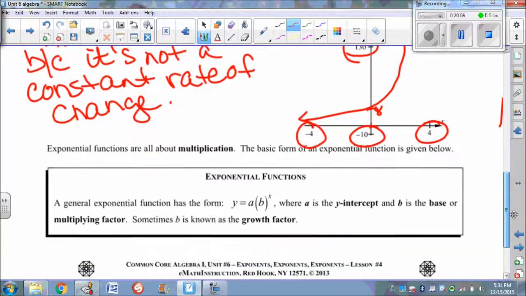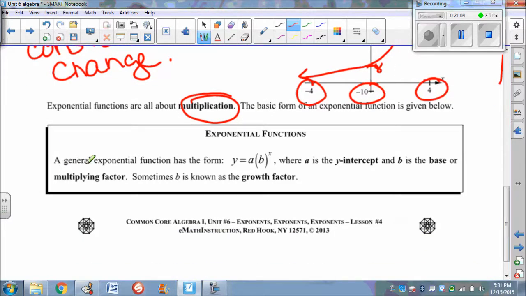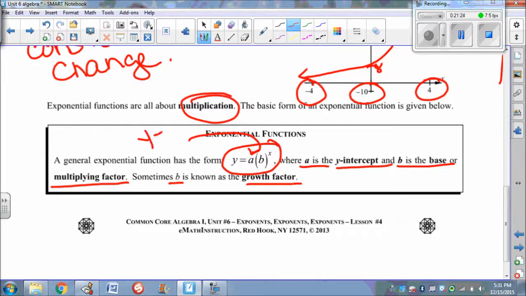Keep that in mind. Exponential functions are all about multiplication. So what does it look like here? It says a general exponential function has this form. Put this on an index card, where a is the y-intercept and b is the base or the multiplying factor. b is sometimes known as the growth factor. So a, right there, that's the y-intercept, and the b, what's raised to the exponent, is that multiplying factor.